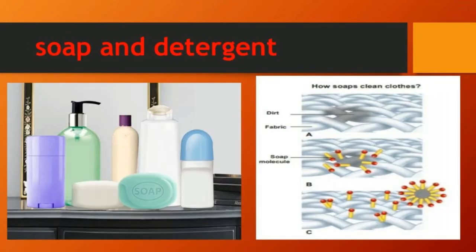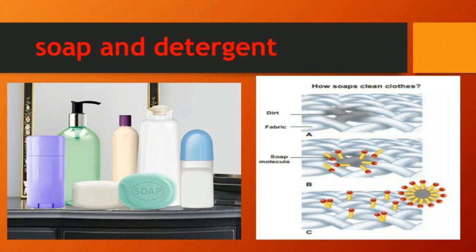Preparation of soap and detergent. That means washing soap and washing detergent come in many kinds which we are using in our daily life. With the help of these we keep our body clean and wash the clothes by using soaps and detergent. The detergent molecule has two sides. One is water loving and the other one is water hating.